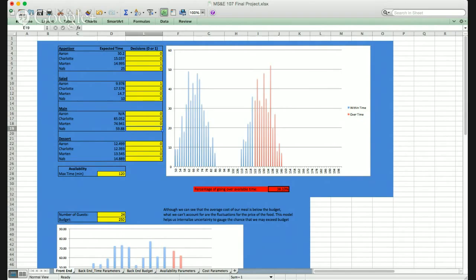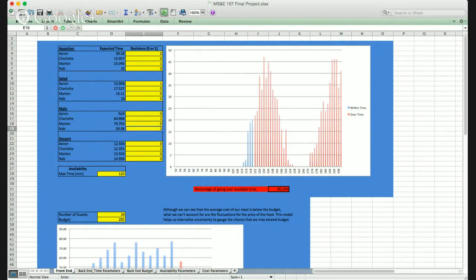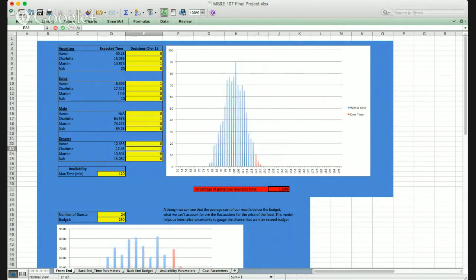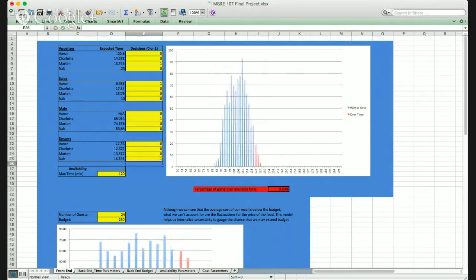And here's where we see the effect of the law of averages. The average time does not give us a complete picture. For instance, suppose Nab and Charlotte switch jobs. Now the chance of going over time is just 3.3%. Nab is, on average, quicker than Charlotte at making the mains, but his performance is much more variable. His performance fluctuates much more, meaning that the swap is actually beneficial, even though the averages tell us a different story.